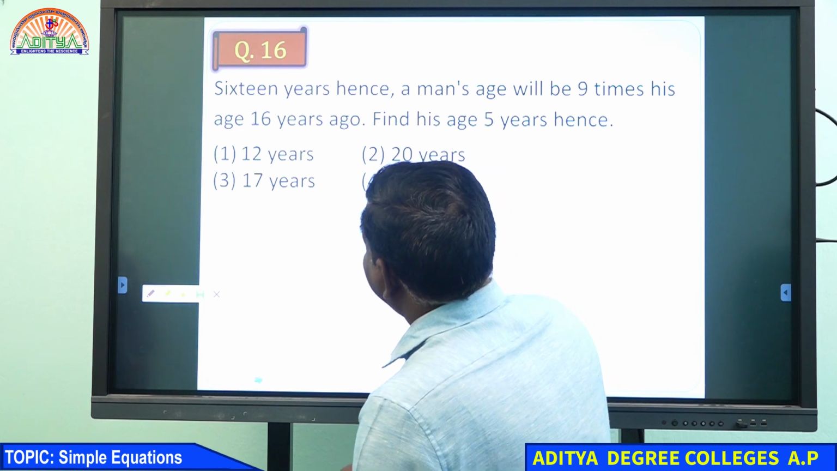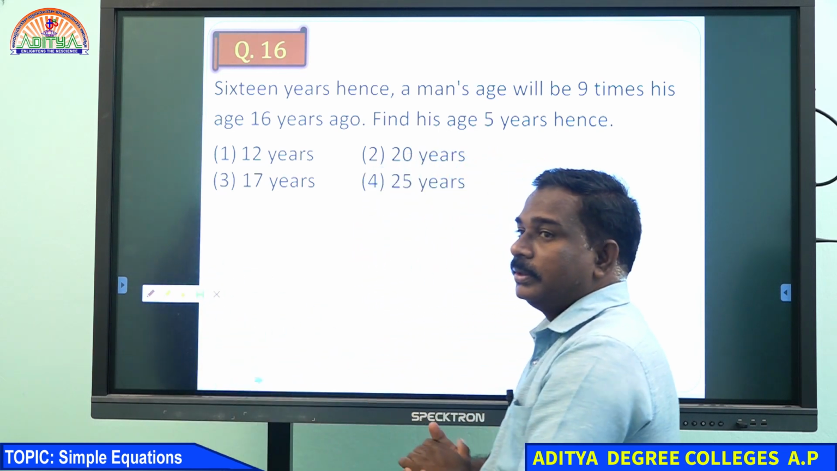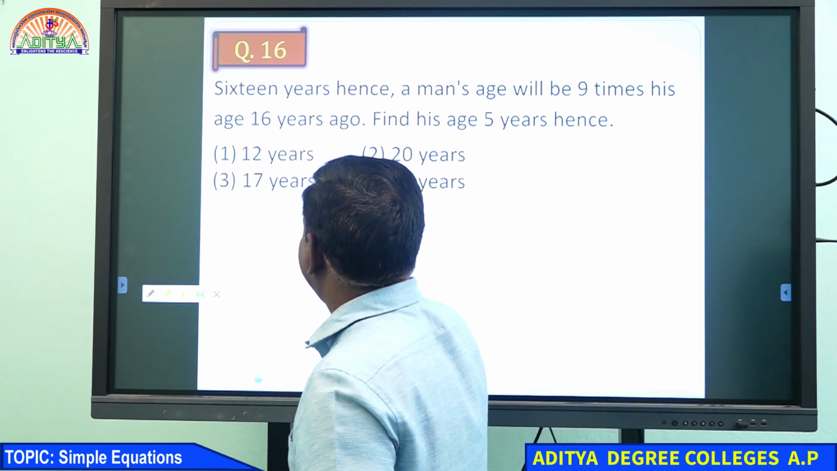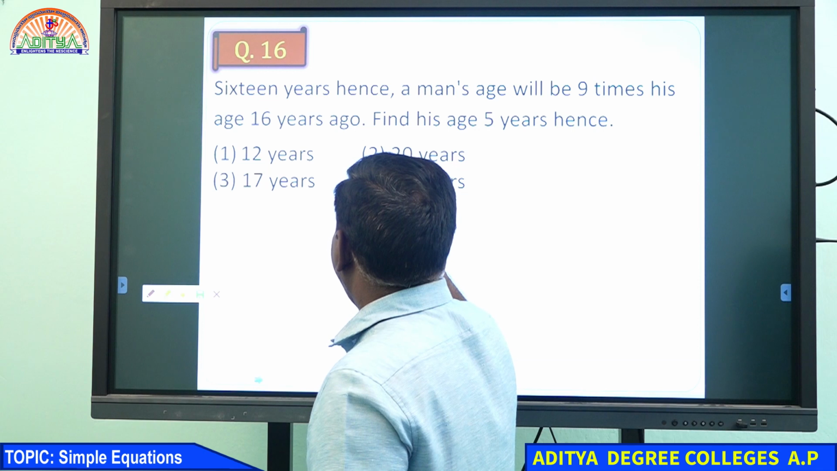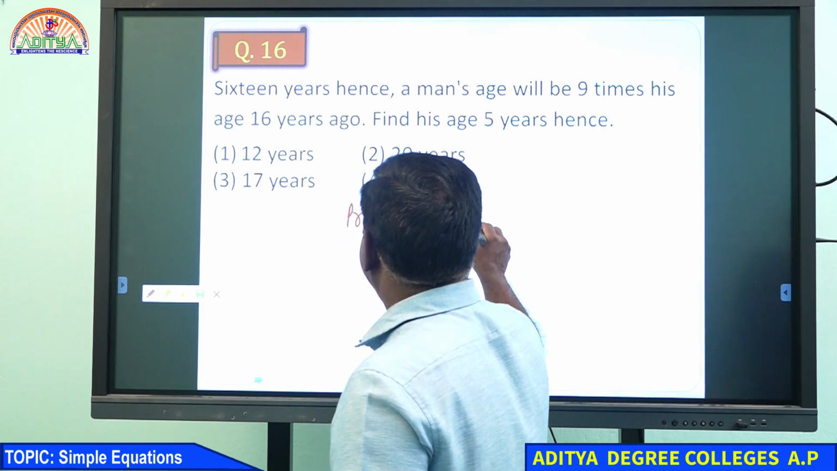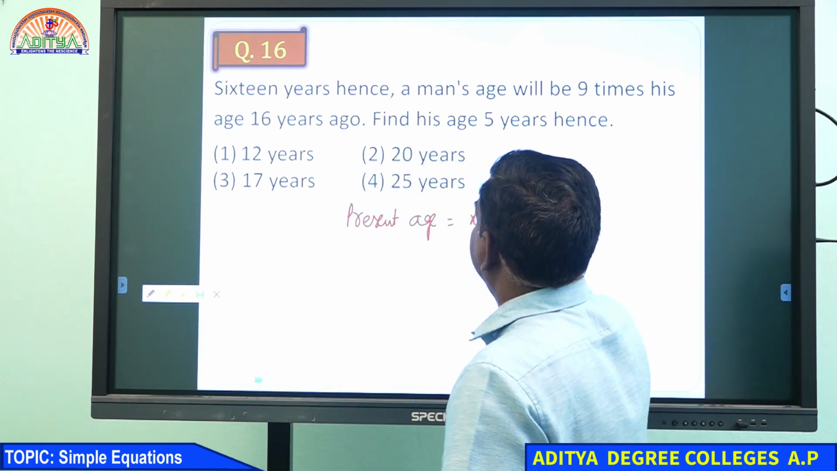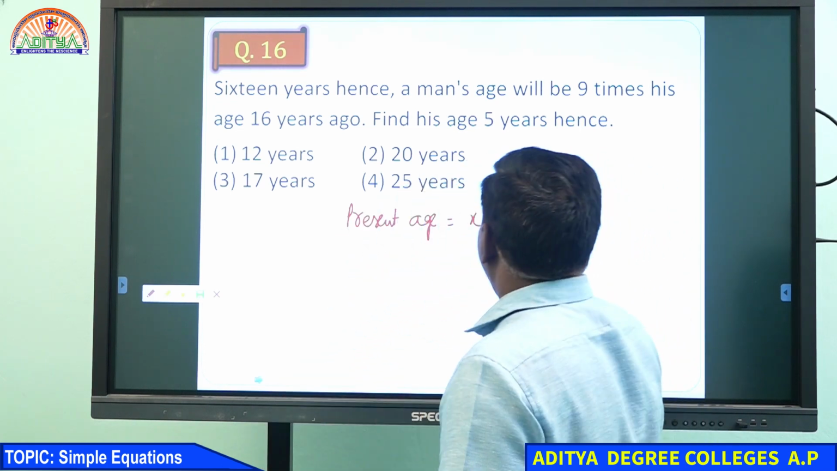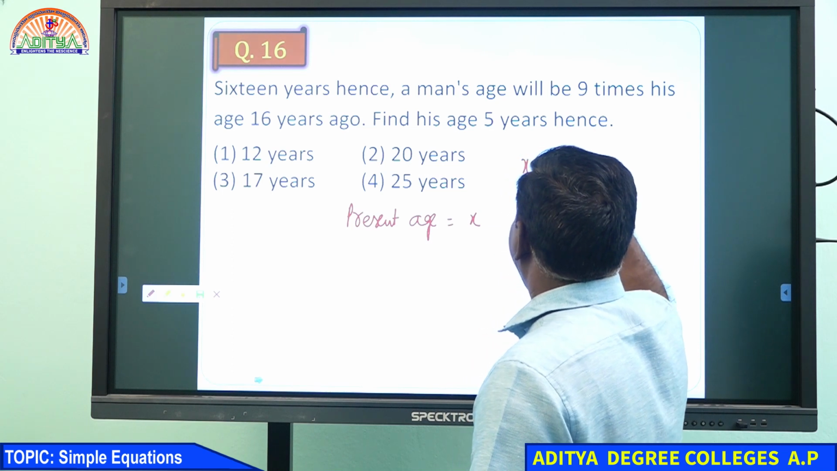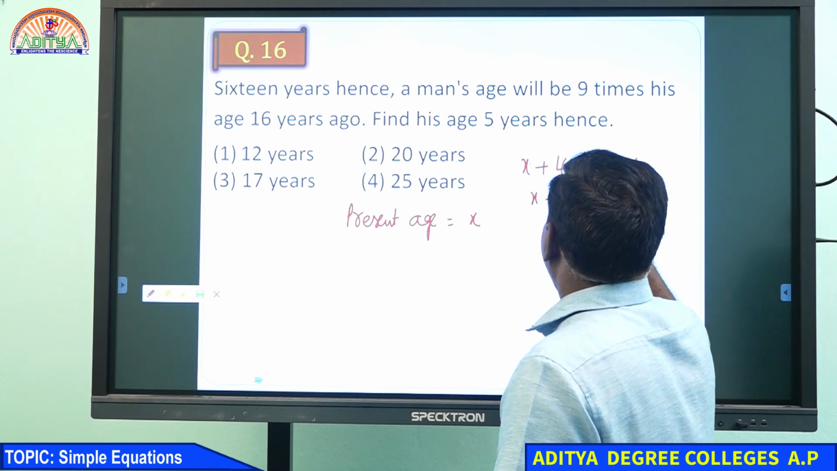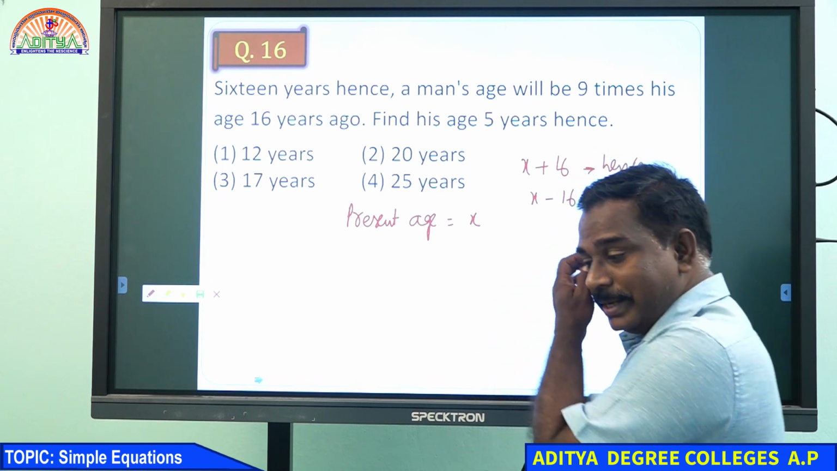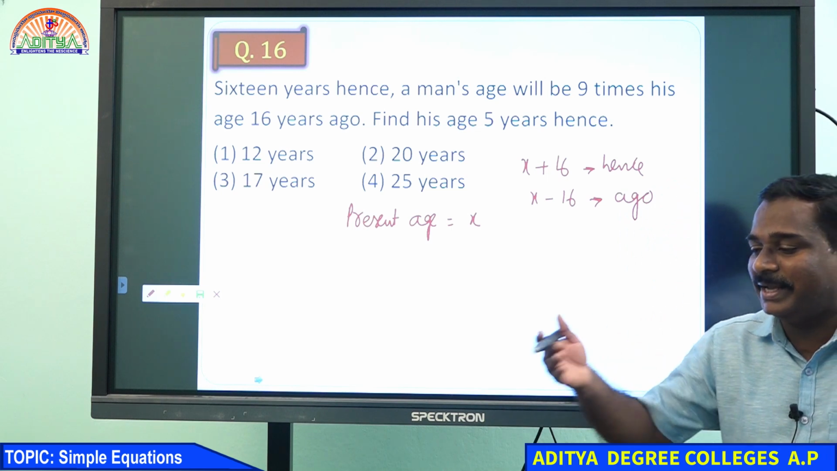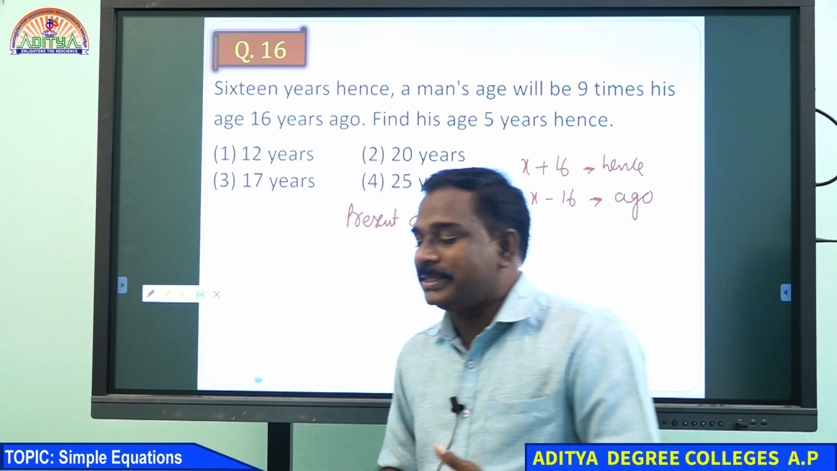If you take the present age as x, 16 years hence is x plus 16. 16 years ago is x minus 16. This is hence and this is ago. 16 years hence means now onwards 16 years. 16 years ago means 16 years back.